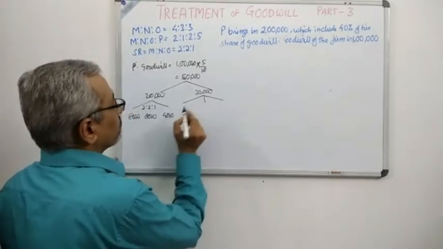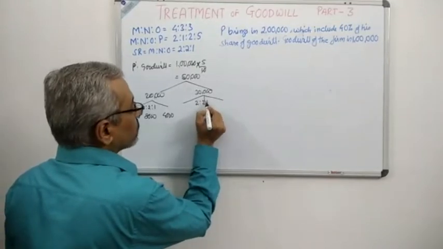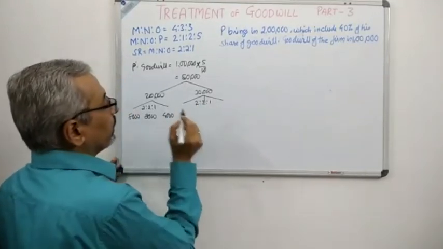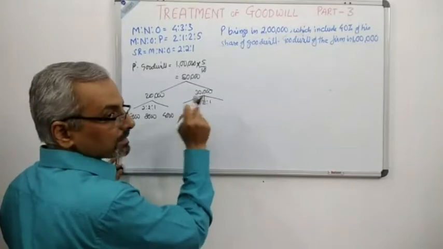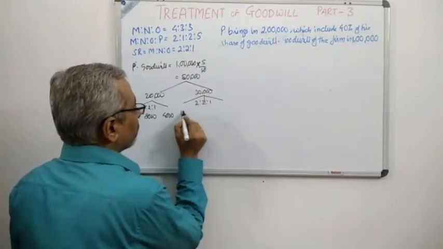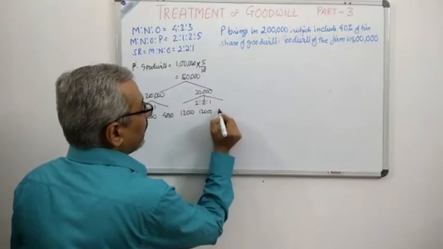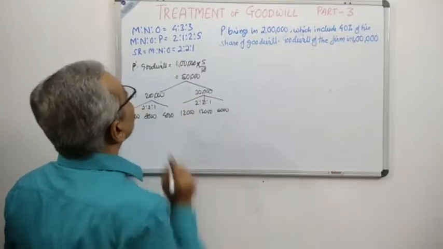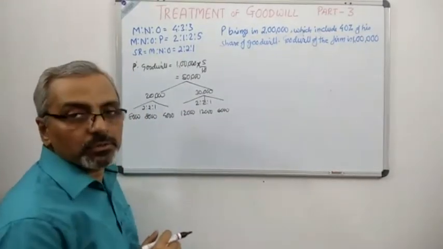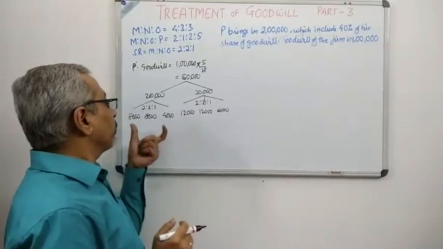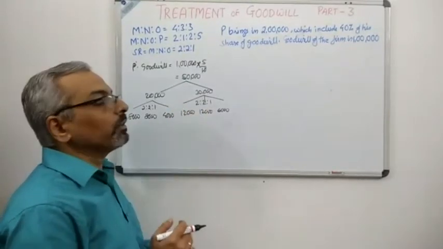Similarly, here also we will divide 30,000 in the ratio of 2:2:1, and if you divide 30,000 by 5, we get 6,000. So therefore, we have 12,000 for M, 12,000 for N, and 6,000 for O. So you have actually calculated the amount of goodwill brought in and the amount of goodwill not brought in.